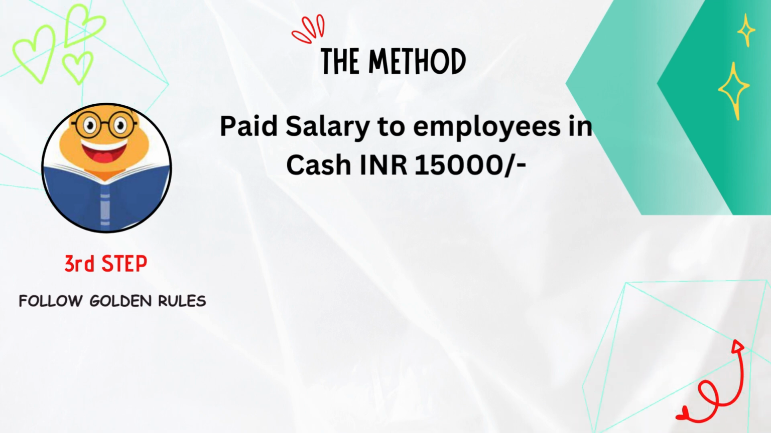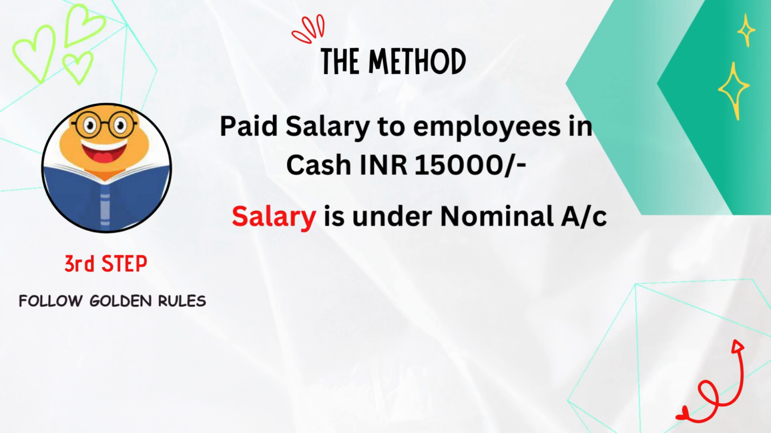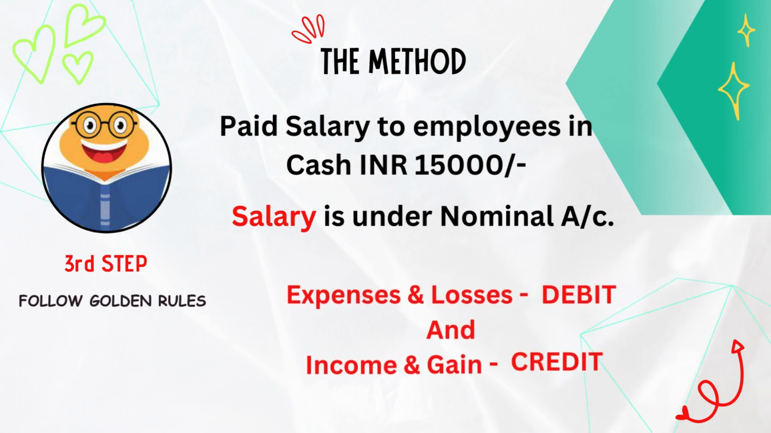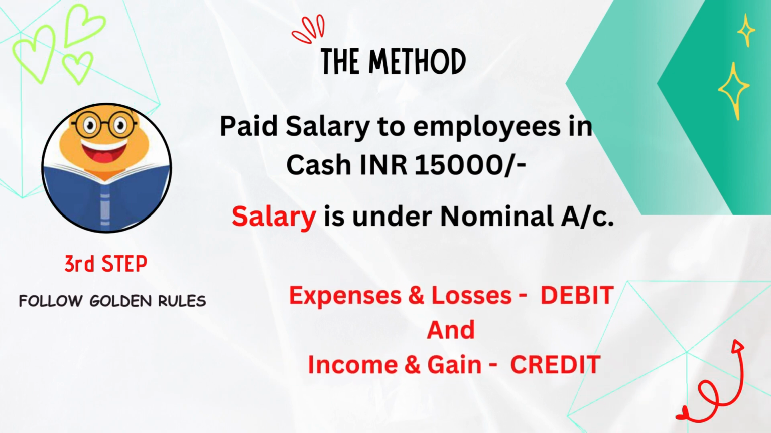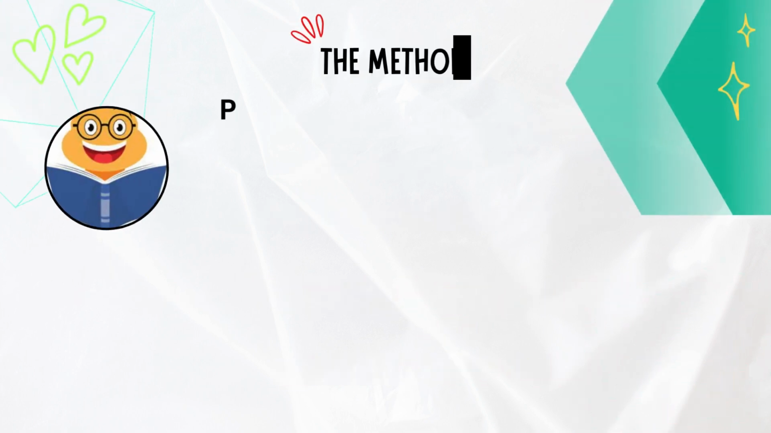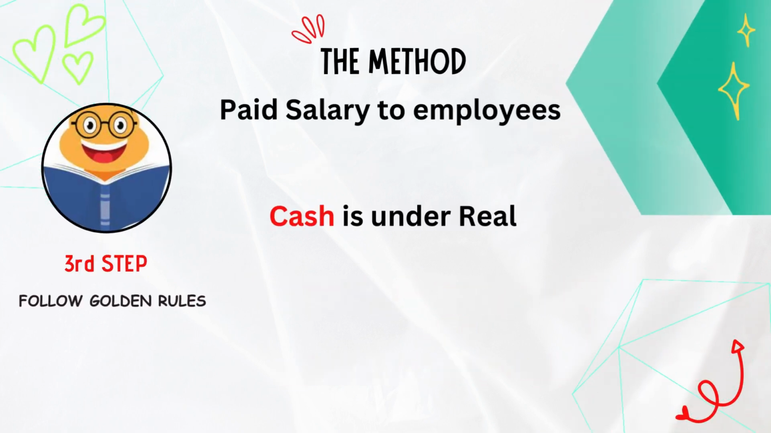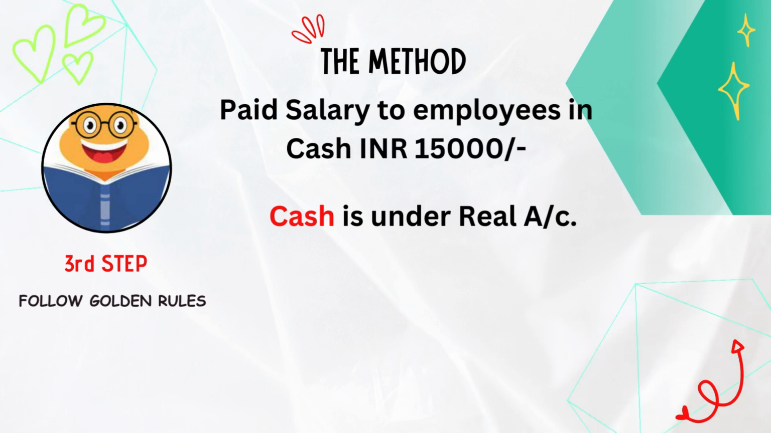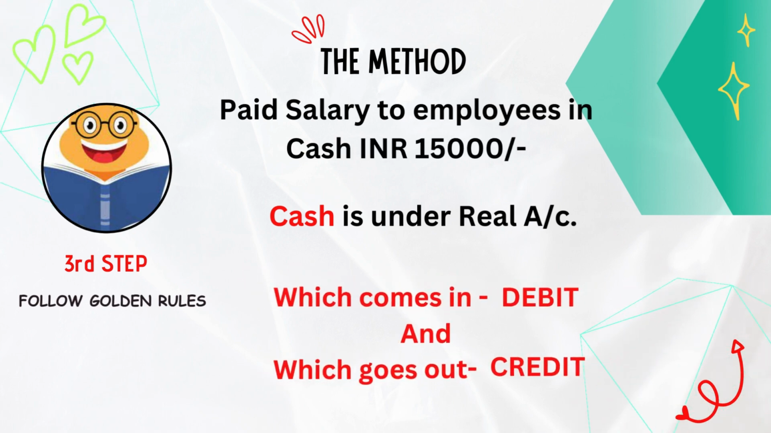Generally we understand that being employees we receive salary. But be clear, here we are doing the accounting for a company, not for an individual. Hence, from company point of view, we are paying salary. Hence, it is an expense and under nominal account. The rule is expenses and losses are debit and income and gain are credit. And cash, we learnt earlier, it is under real account. Rule is which comes in debit and which goes out credit.